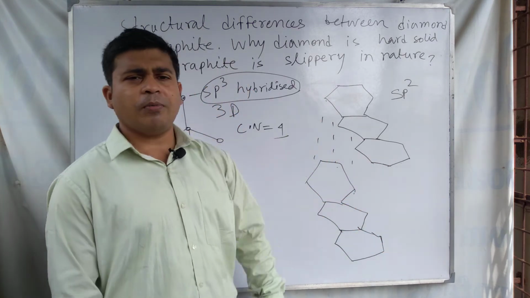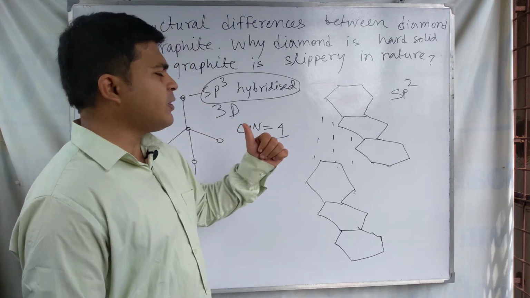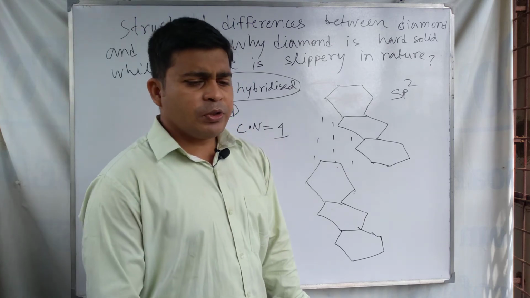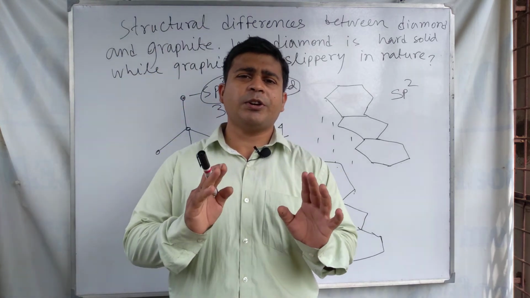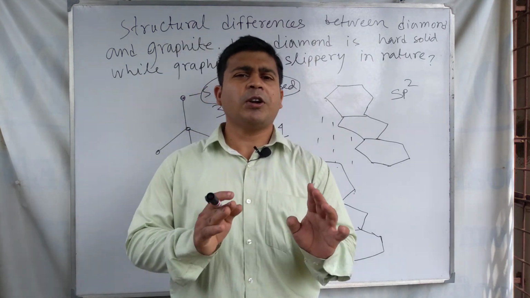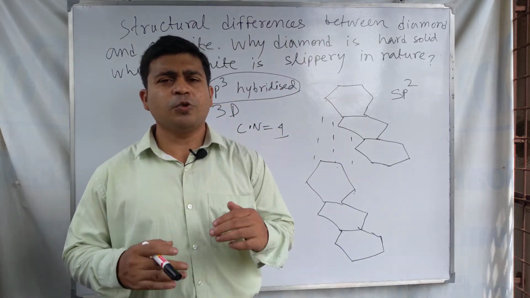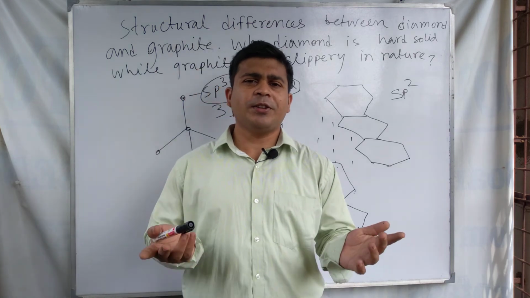This is the structure of graphite, and this type of structure is found in diamond. So this is the total discussion about the structural differences between diamond and graphite.